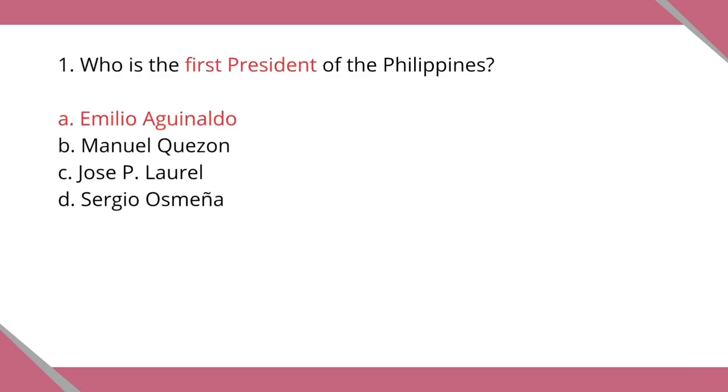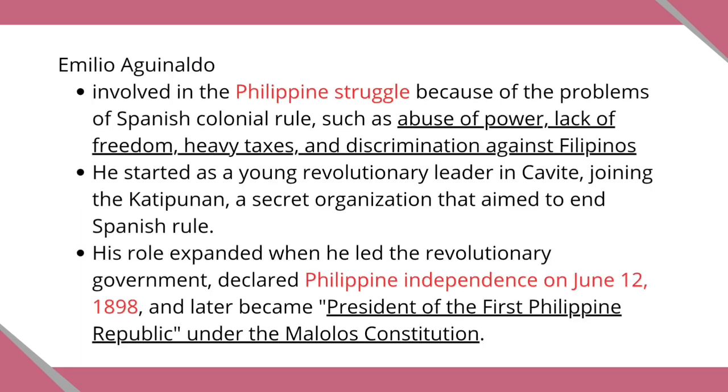Emilio Aguinaldo became involved in the Philippine struggle because of the problems of Spanish colonial rule, such as abuse of power, lack of freedom, heavy taxes, and discrimination against Filipinos. These injustices pushed many Filipinos, including Aguinaldo, to fight for independence. He started as a young revolutionary leader in Cavite, joining the Katipunan, a secret organization that aimed to end Spanish rule. Because of his leadership and military success, especially in battles in Cavite, he quickly rose in rank.